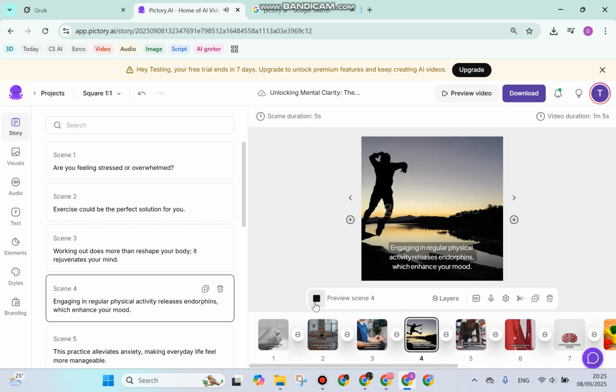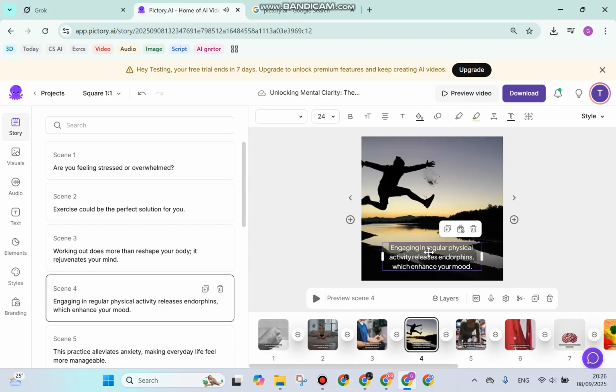It also gives you the music. If you would like to change the text, you can simply double click and start to edit the text. For example, I just removed the full stop, and you can simply press enter, and the video is almost ready.